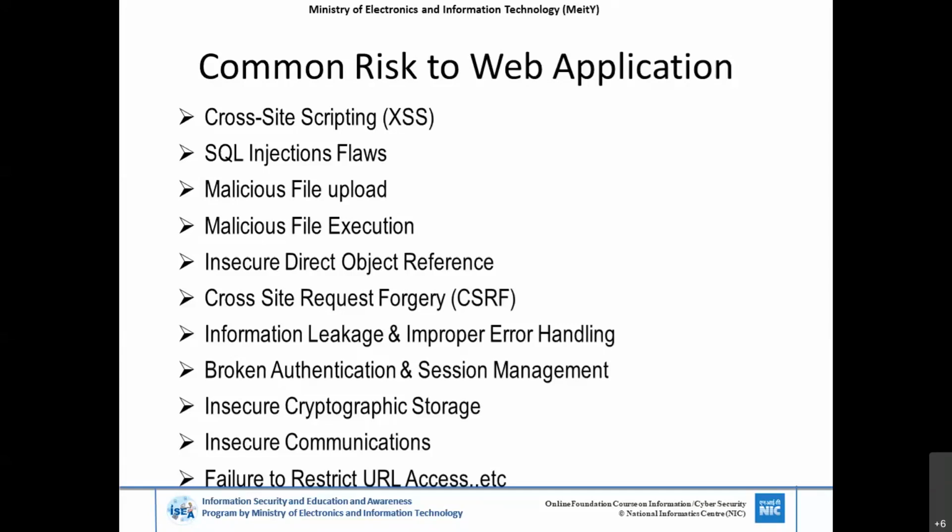Insecure communications. How do the client and server communicate? There is a question, HTTP versus HTTPS. Is HTTPS required? We will say HTTPS is much required in terms of privacy as well as to stop these types of transport layer attacks. If you don't have HTTPS communication, the attacker is able to see the entire communication, as told earlier in the previous session, with promiscuous mode. Promiscuous mode helps to capture the entire network traffic or to see what is there.